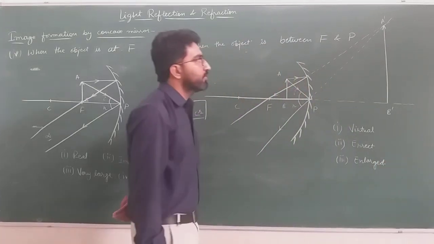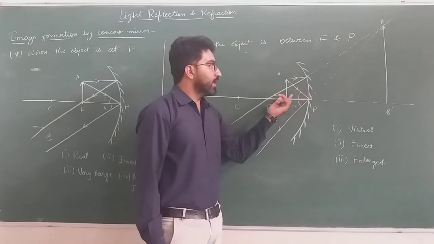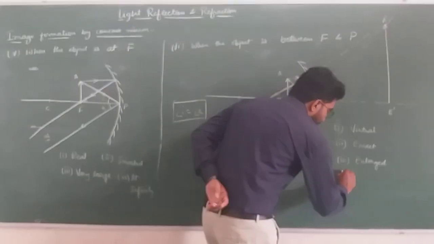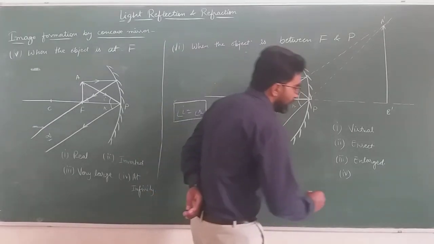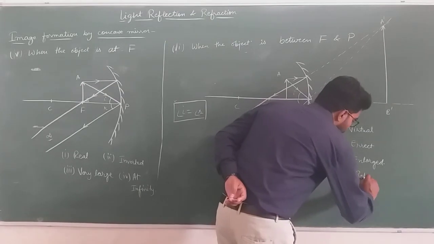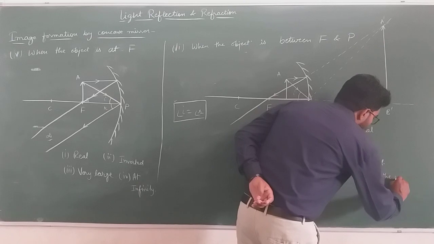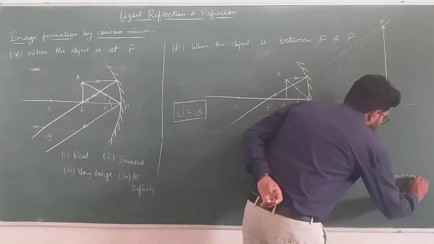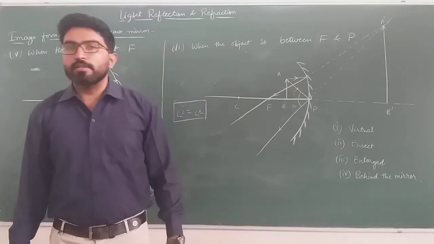Enlarged image means the image is very large as compared to the object. Fourth property, the image is formed behind the mirror.